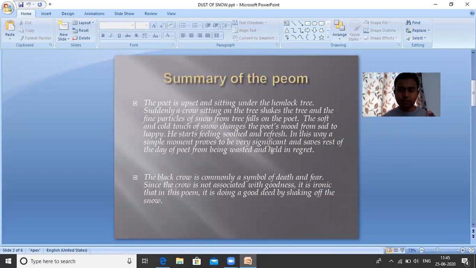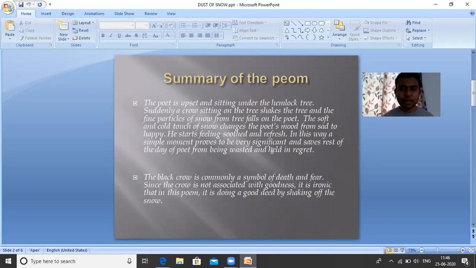Now, first of all, before we start the poem, let us understand the summary of the poem. When we see the summary, we come to know that the poet is very much upset. Right from the morning, he is very sad. And there are two natural elements shown in the poem. One is a crow, a bird, and the other is a tree, the hemlock tree.